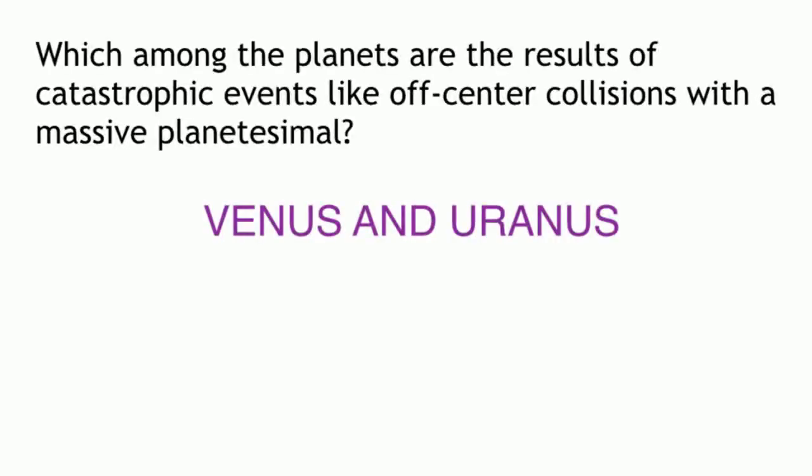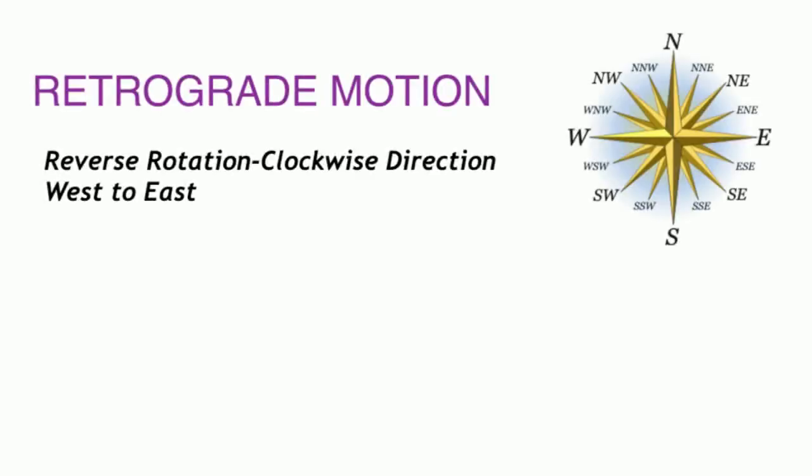Question. Which among the planets are the results of catastrophic events such as off-center collisions with a massive planetesimal or a massive small planet? Answer. Venus and Uranus. Catastrophic events like off-center collisions with a massive planetesimal might have caused the odd rotations of Venus and Uranus. This is what we call retrograde motion, or the reverse rotation following a clockwise direction of east to west. When standing on Earth and observing the night sky, all of the planets move on a west to east track through the stars.